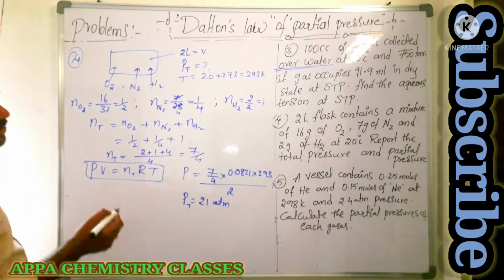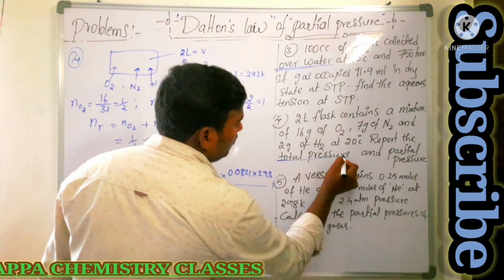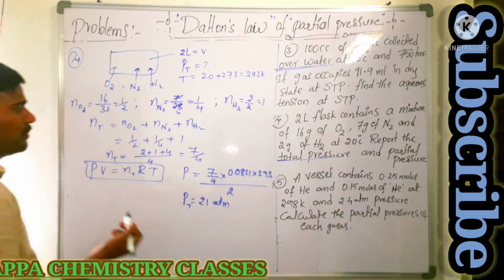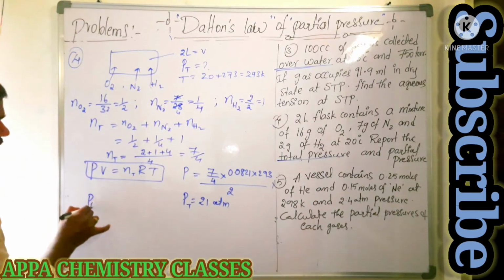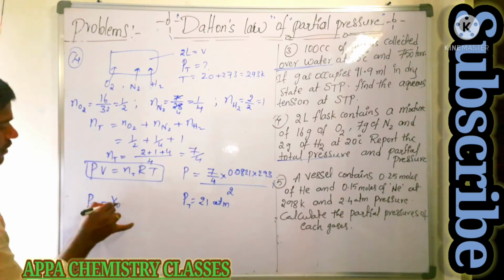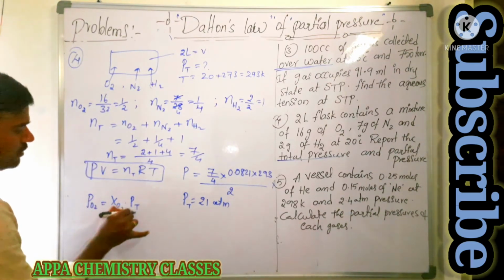Next, what are they saying? They are asking to calculate the total pressure as well as the partial pressure of the individual gases. That is, partial pressure of oxygen is equal to mole fraction of oxygen into total pressure.